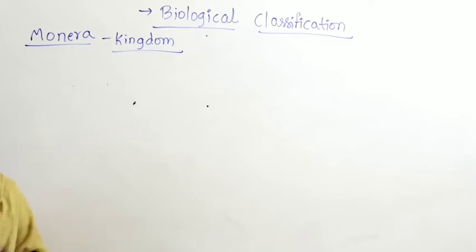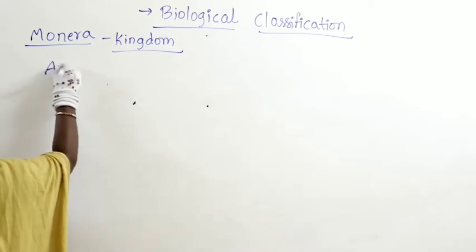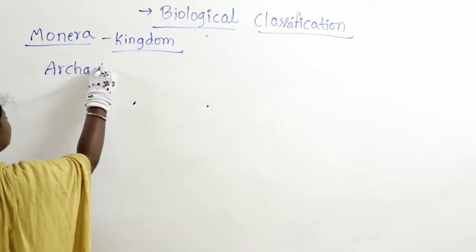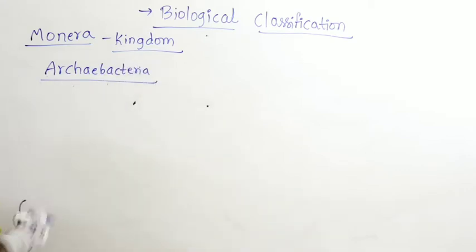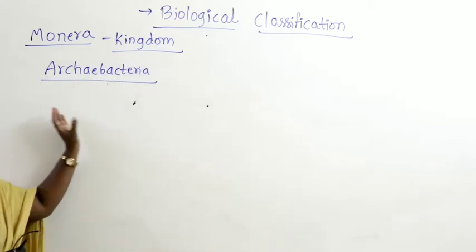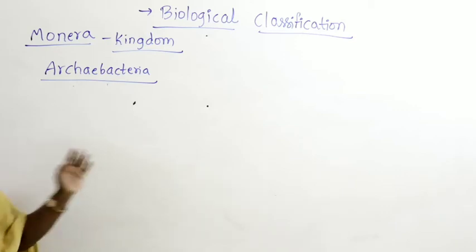Thermoplasma is an example. In marshy areas, methanogens are there. Some tolerate high acidic conditions; they are called acidophiles. So we completed the discussion about archaebacteria.